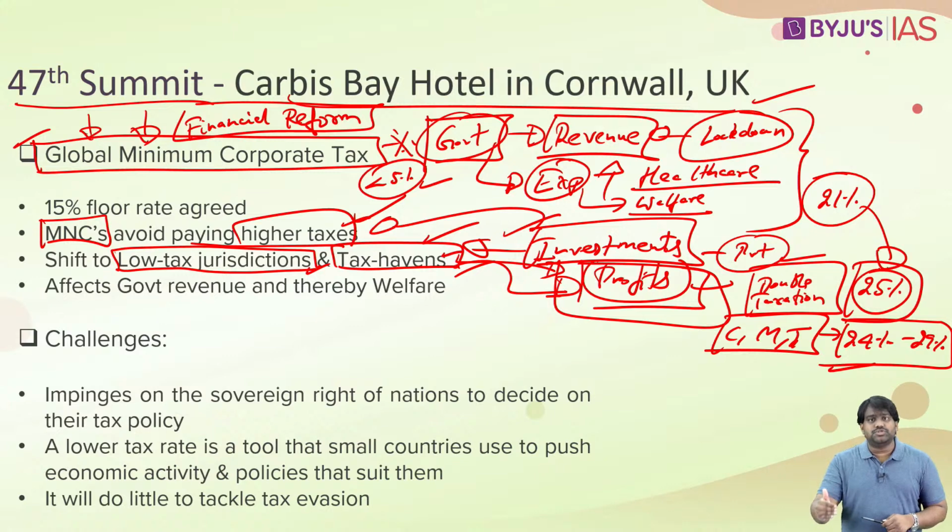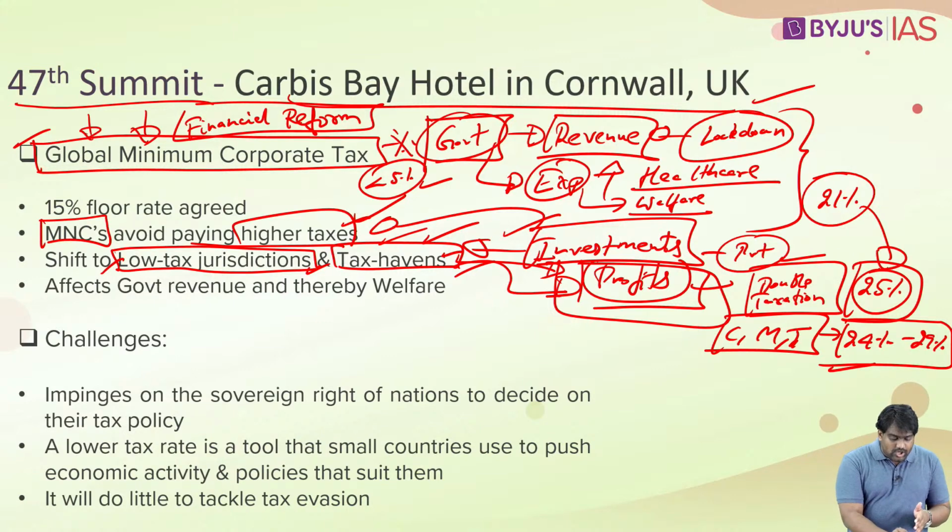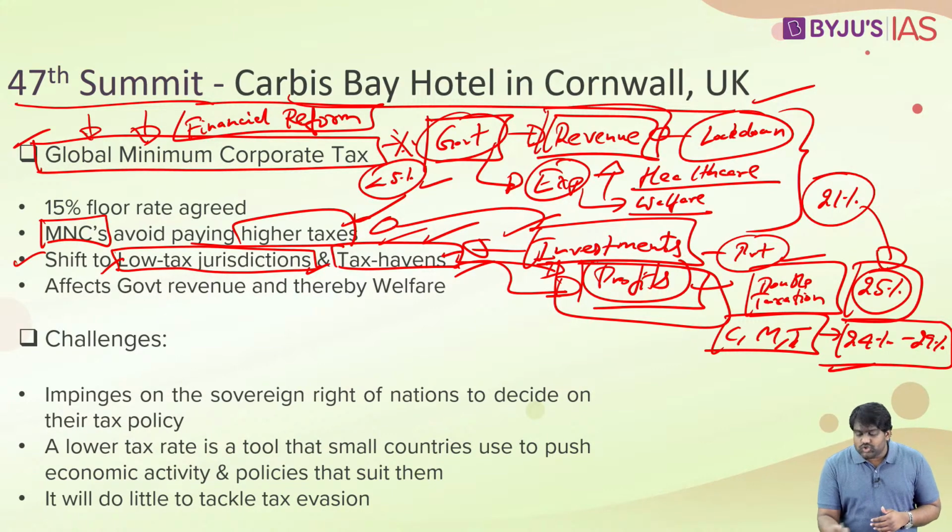They are trying to reduce the tax burden on the corporate sector so that they can attract more investments. When this happens, the tax havens, low tax jurisdictions, which are usually small countries, small island states, they benefit. It helps in their economic growth, in their economic activities. But however, it results in loss of revenue for larger countries like India, US and the others.